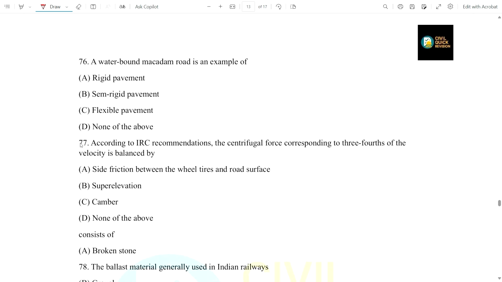The water-bound macadam road is an example of what? Rigid pavement, semi-rigid pavement, flexible pavement, all of the above. Here C will be the correct answer.